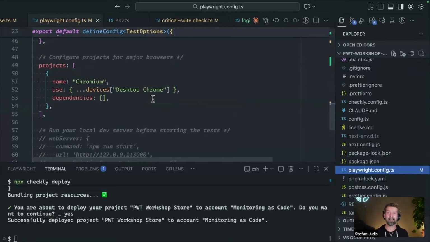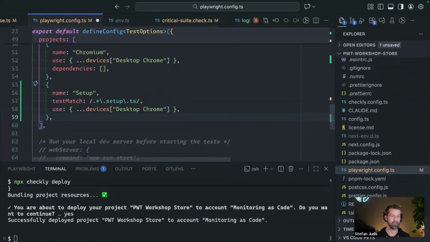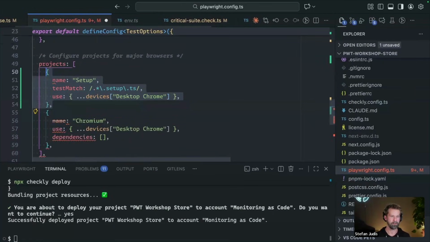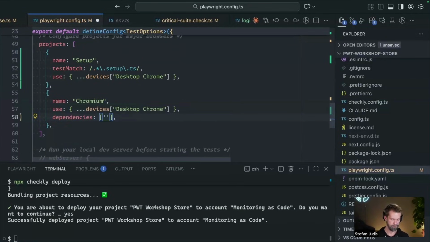But I do think that they can do so much more. So what we can do here now is go in and define another project, which we call setup. This is not matching against spec.ts files like the default stuff, but against setup.ts files. Let me move these around. We can say that whenever this project runs, we want a project dependency, and we want to run the setup step first.